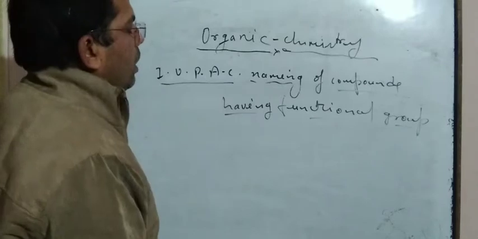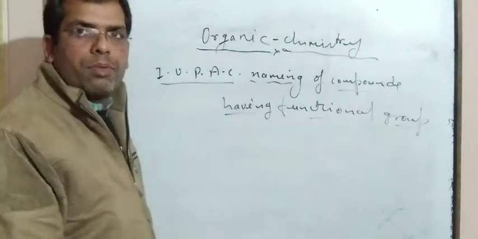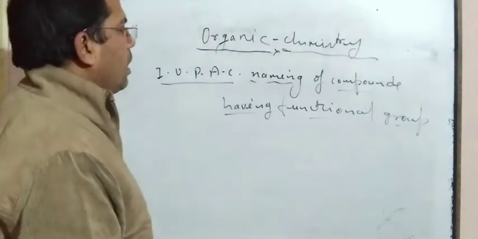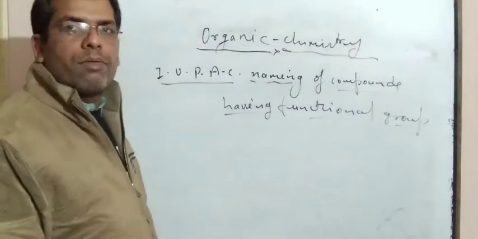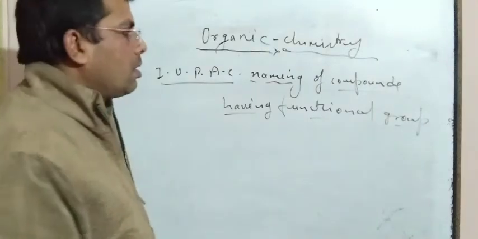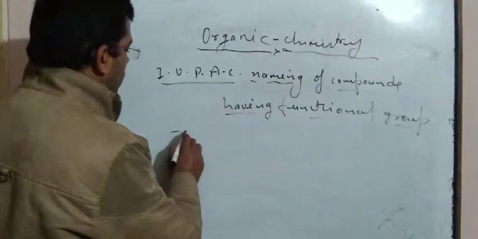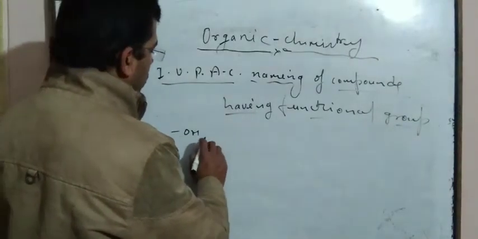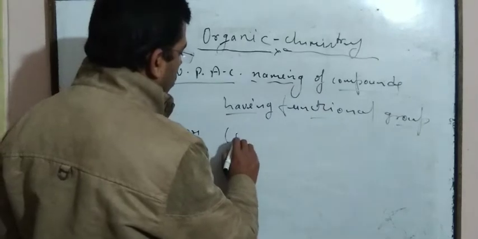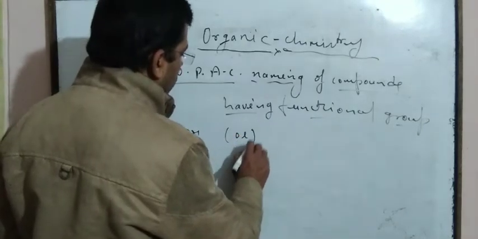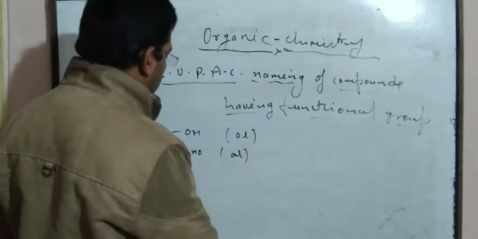As you already know, there are several types of functional groups, and each functional group has a particular suffix. For example, the suffix for OH is ol. If CHO is taken, the suffix is al.